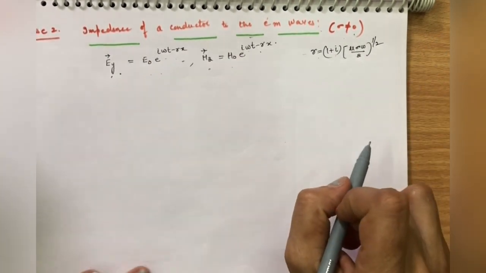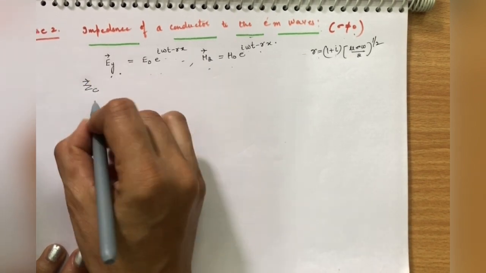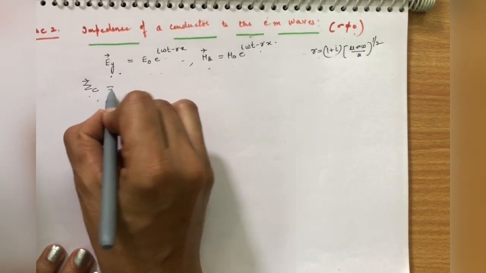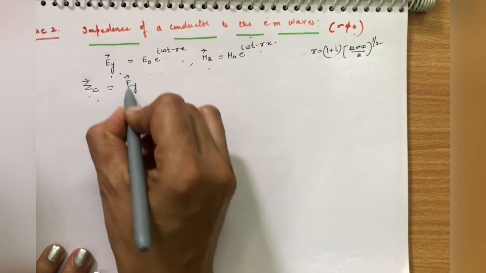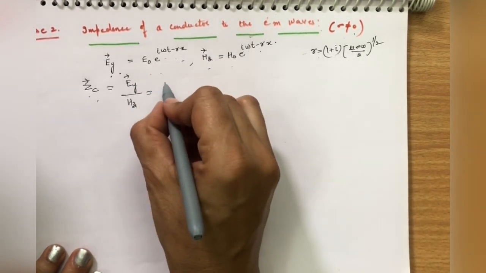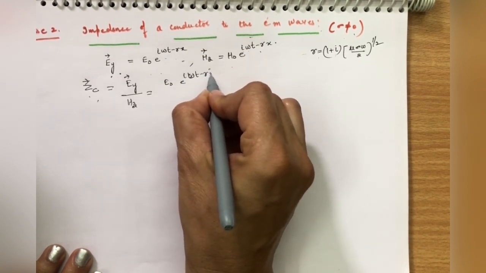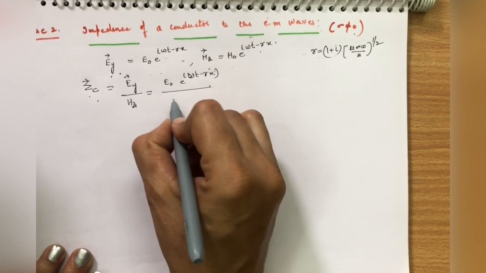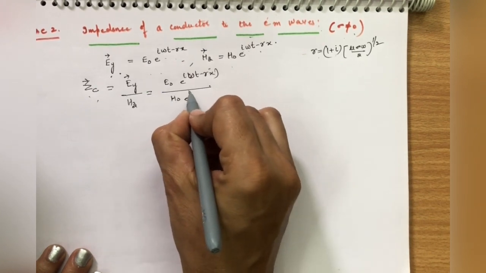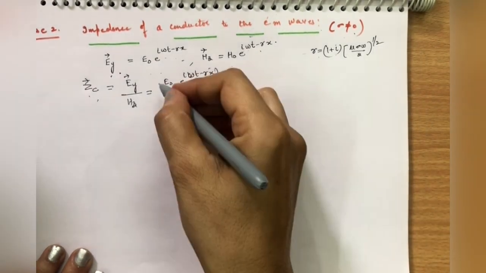Now ZC, we symbolically represent it by ZC. So ZC is equal to the ratio of electric field to magnetic field. So put the value: E naught e raised to power iota omega t minus gamma x upon H naught e raised to power iota omega t minus gamma x. So now we want these values.